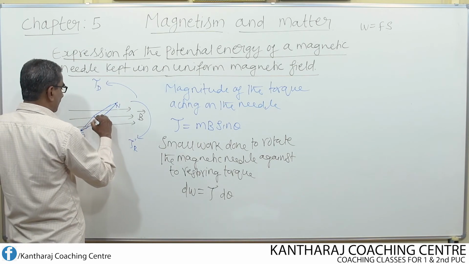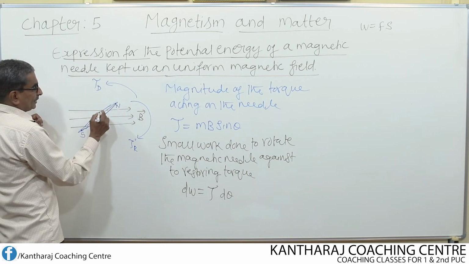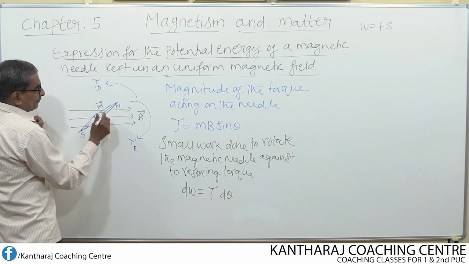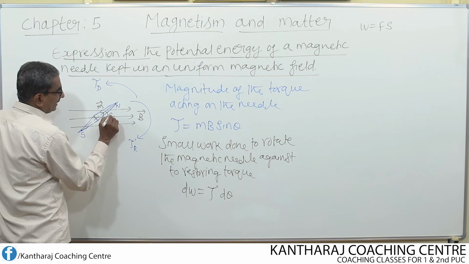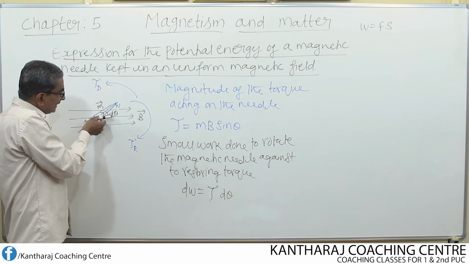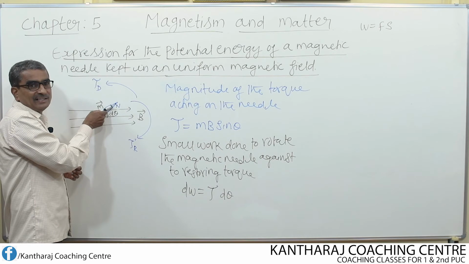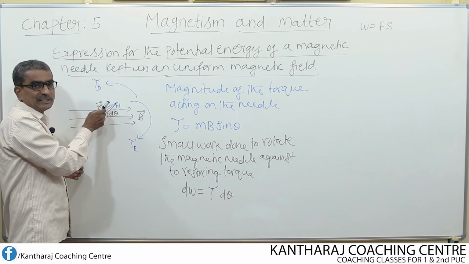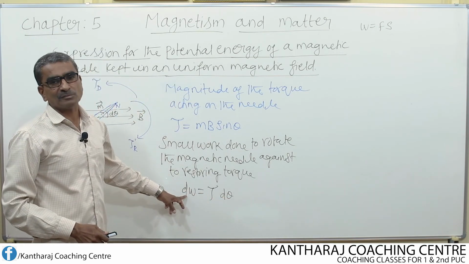The direction of magnetic moment, as I said earlier, is from south pole to north pole. So, this is the direction of magnetic moment. Between the direction of magnetic moment and the direction of magnetic field, the angle I consider is very, very small, d theta. That means the needle is made to rotate only through a small angle d theta. If a restoring torque acts like this, opposite to that, the needle is rotated through a small angle d theta. For a small angle, the work done is also small.